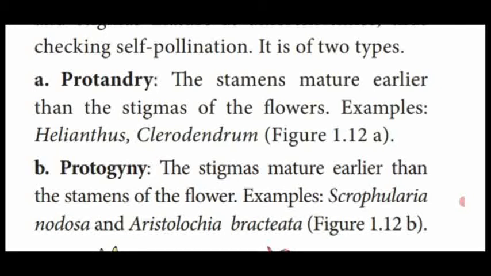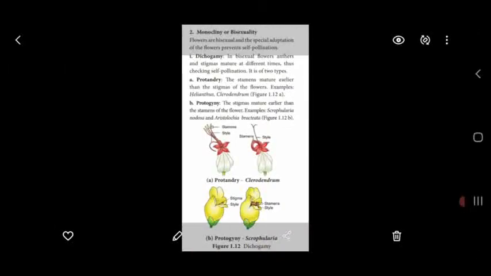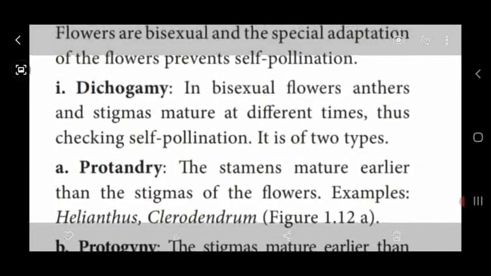Next one, protogyny. Gyne means what? Gynoecium. That means the stigma. Proto means earlier. So the stigma matures earlier than the stamen. That is called protogyny. Example, Scrophularia nodosa and Aristolochia bracteata are the two flowers which show the protogyny type of mechanism.